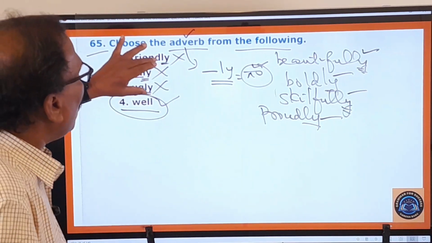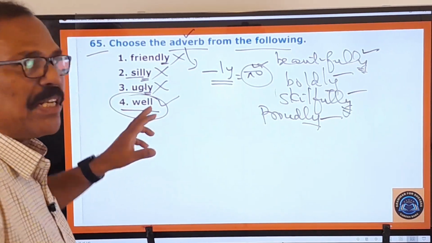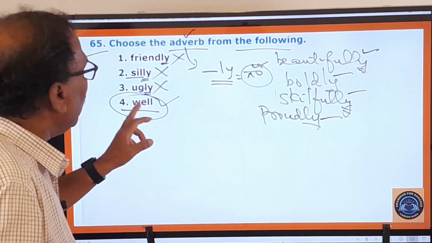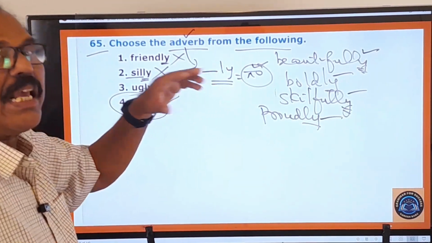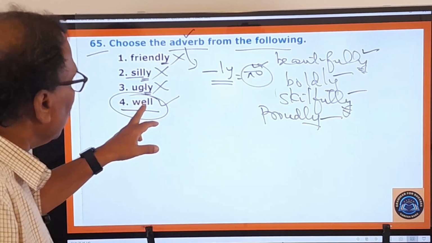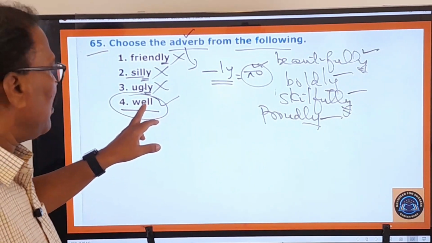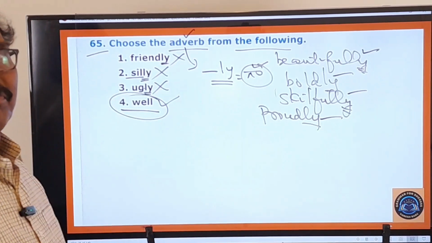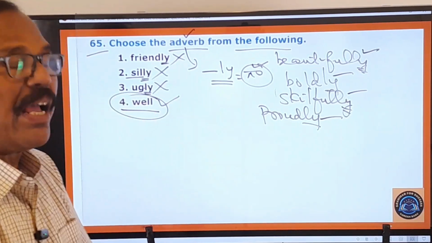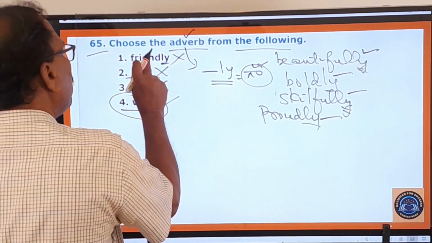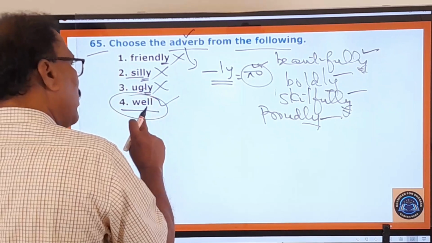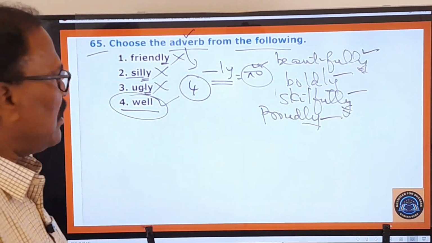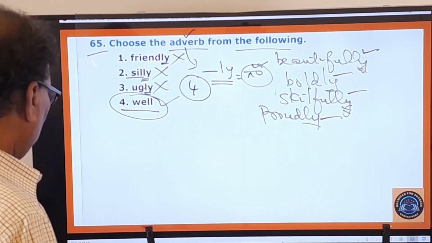See, these are all adjectives, whereas well means baga. So here, though it is not ending in ly, which is a feature of an adverb, ఇది ly feature దీంట్లో లేదు. Even then it is an adverb because it is conveying that meaning, right? So here, therefore, first one, second one, third one are wrong, and only the fourth one is your correct answer, right? And now you move on to the next question.